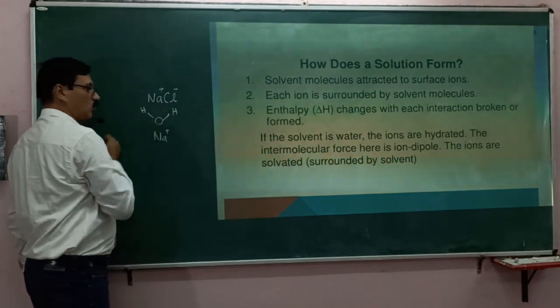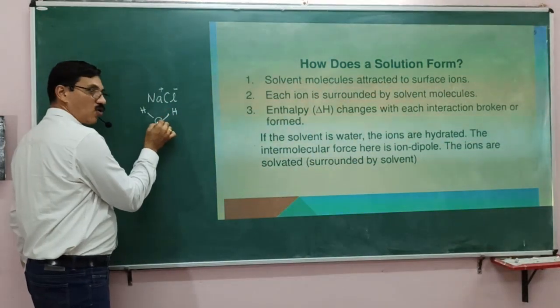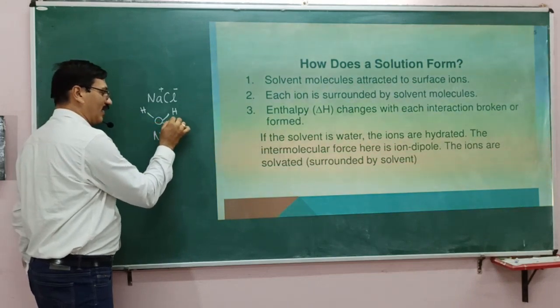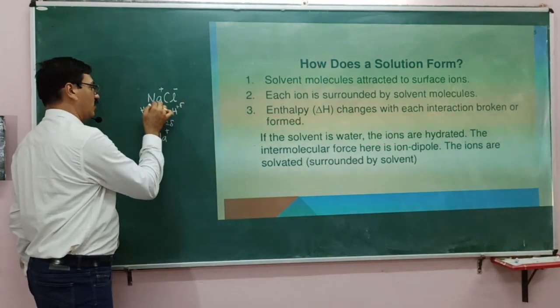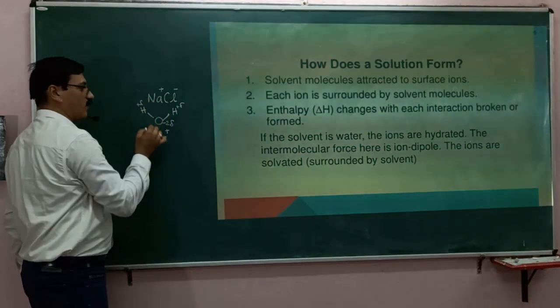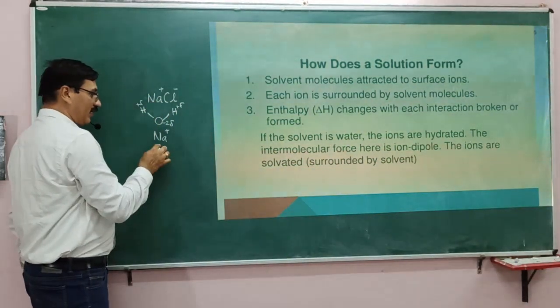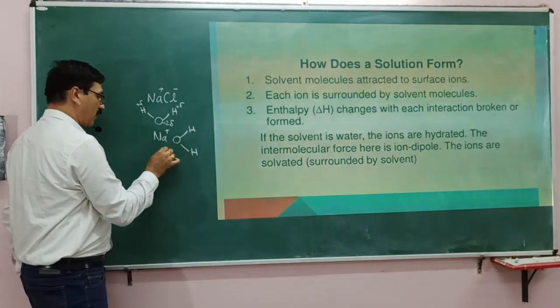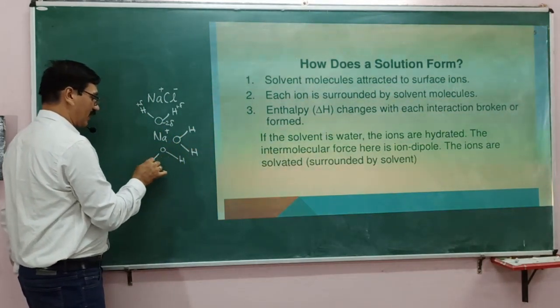Water is H2O, and oxygen is more electronegative, therefore it has a partial negative charge. This is a polar molecule, therefore it is called a polar molecule. Each sodium ion is surrounded by some number of water molecules like this.